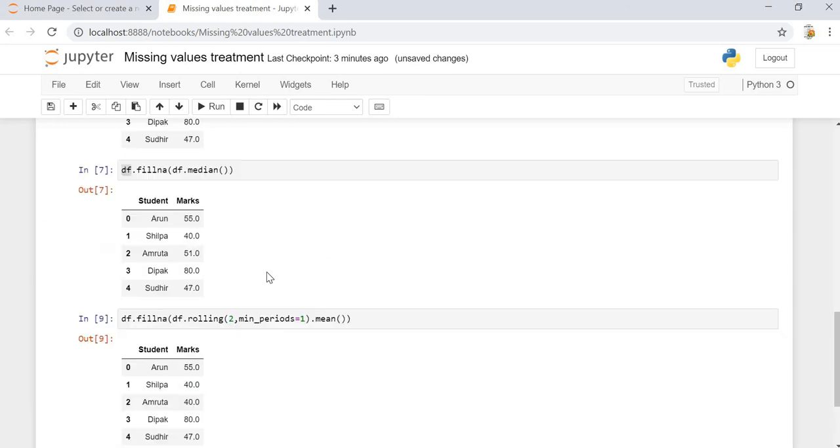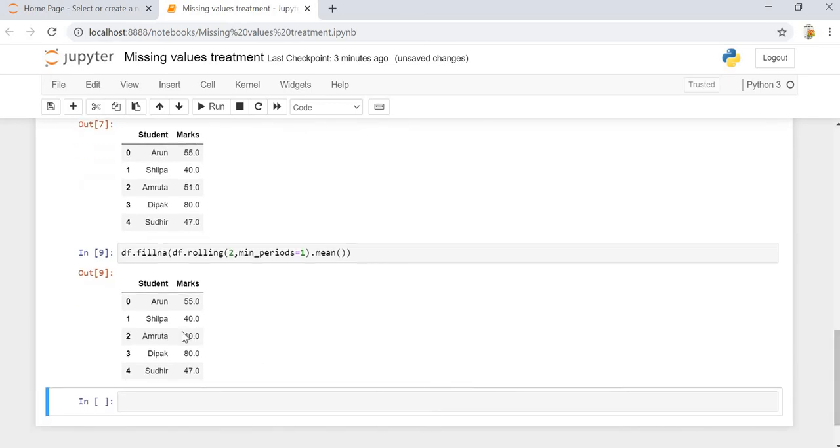Once we do that, we can see that the missing value replacement has been done with the rolling mean. As we know, Shilpa's number is 40 and for Deepak the marks is 80. So the average of 40, 80, and Amruta is not available. So 80 plus 40 is 120, 120 divided by 3 is 40. So the rolling mean is 40.